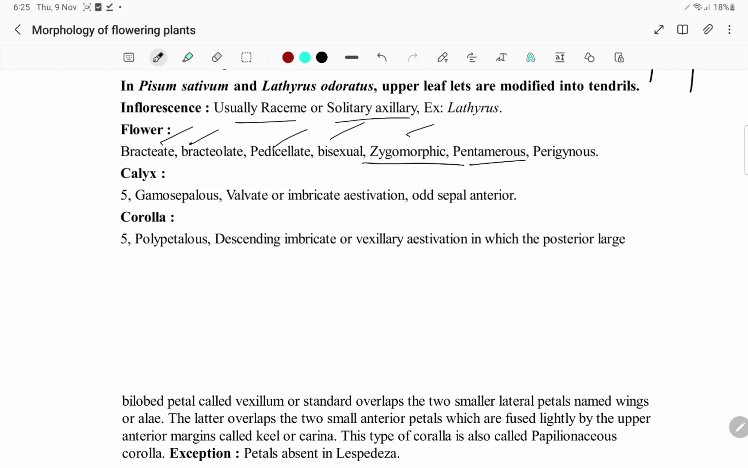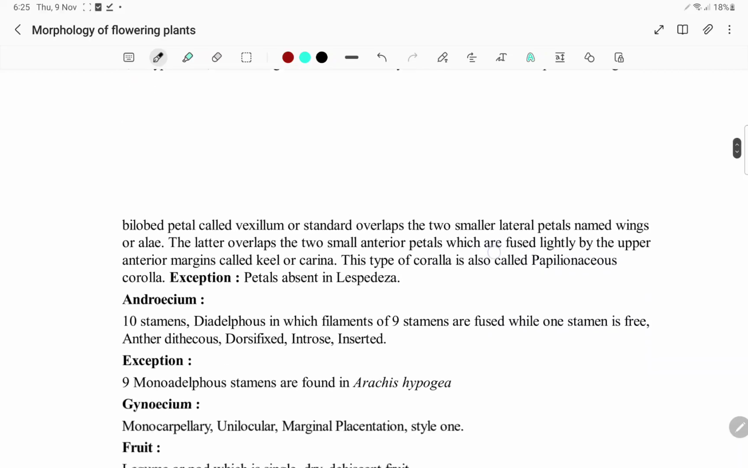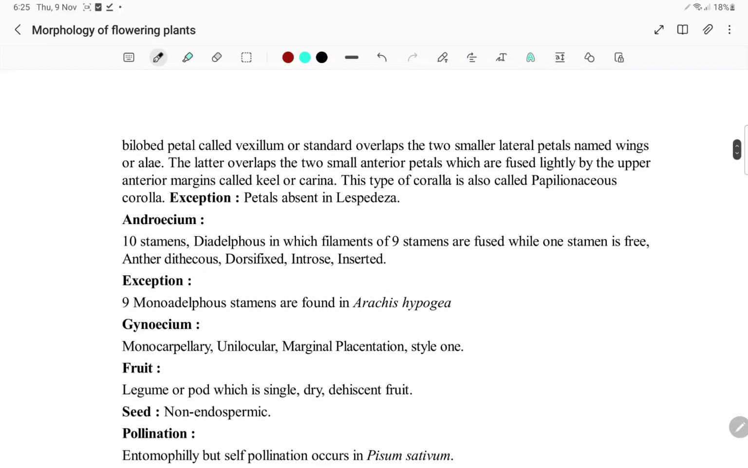Perigynous, which is half inferior or half superior. Gamosepalous means you will be having fused calyx, valvate or imbricate, odd sepal is anterior. Five polypetalous, descendingly imbricate or vexillary aestivation. We can call the descendingly imbricate or vexillary aestivation, in which the large posterior petal, bilobed petal, we call it